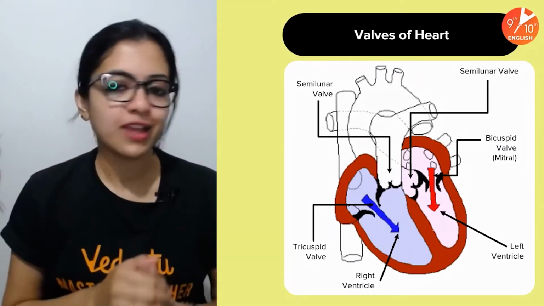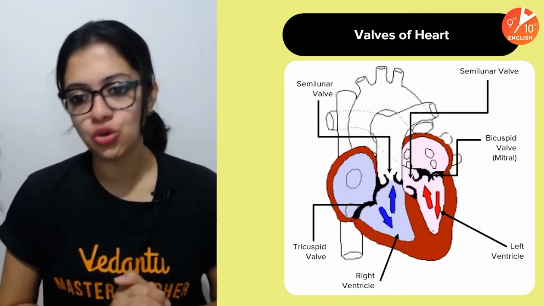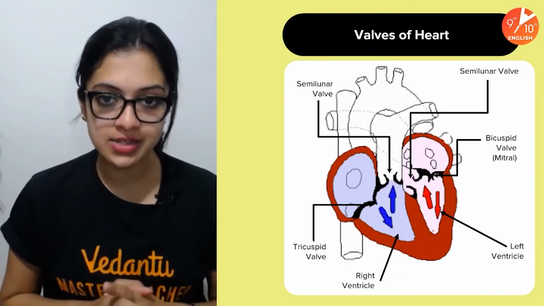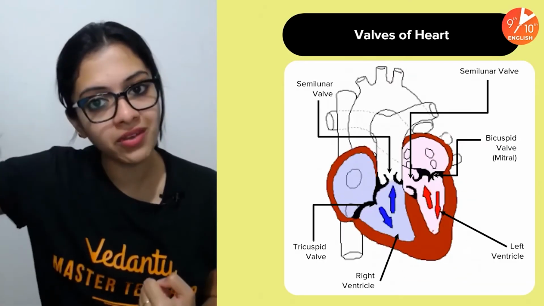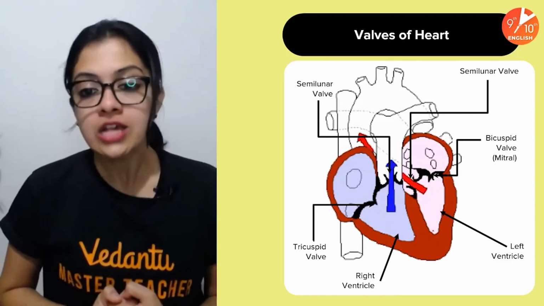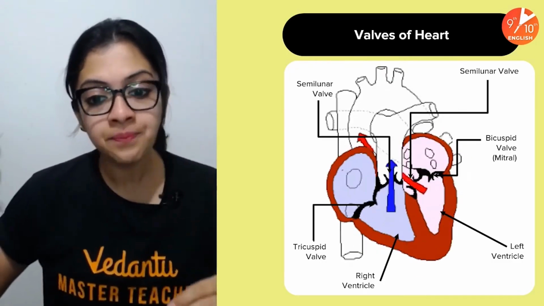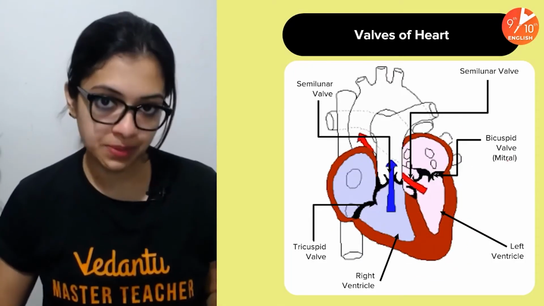Okay, coming back to the structure of the heart. I've told you about the 4 chambers, and now you also need to know the valves of the heart. What are valves? Structures which prevent backflow of blood, right? So what you have to know majorly are the tricuspid and the bicuspid valves.